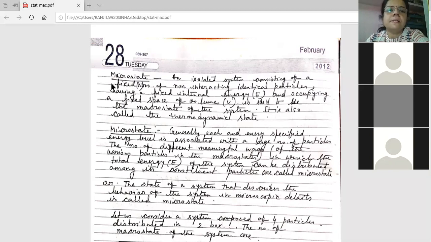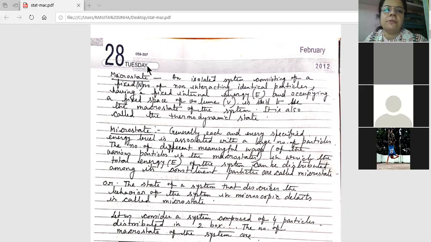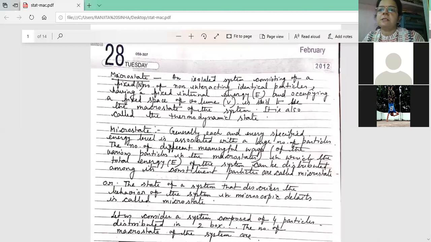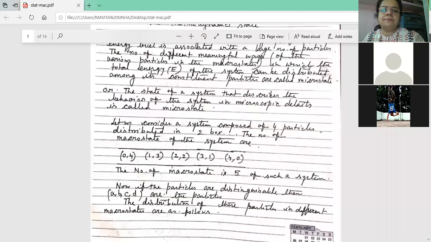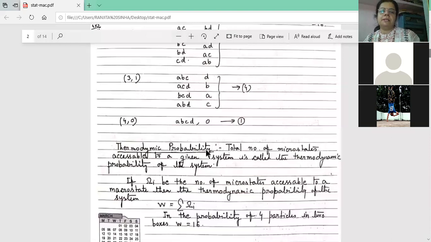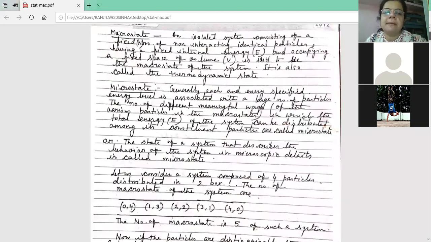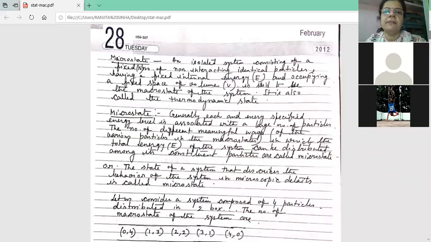Today, I will discuss macrostate and microstate. Before that, three things I will discuss: macrostate, microstate, and thermodynamic probability. I will discuss the definitions later, but first, explaining with some examples. What do you mean by macrostate? Macrostate, microstate, and thermodynamic probability, and explain with examples. Generally, this question is given.